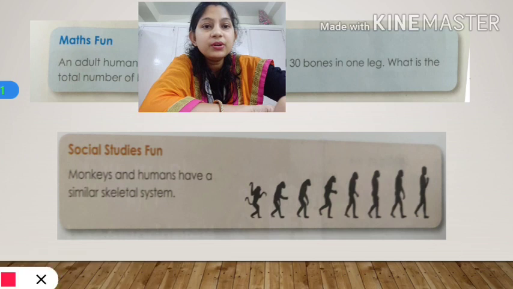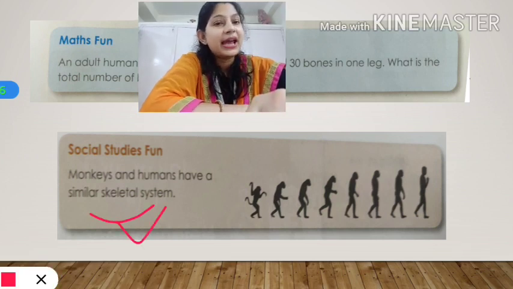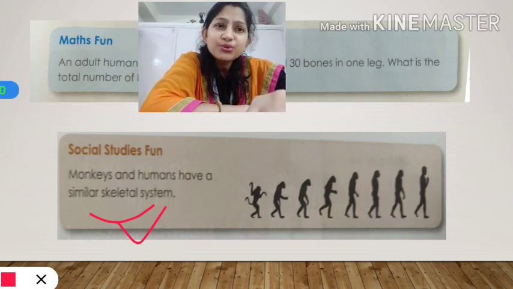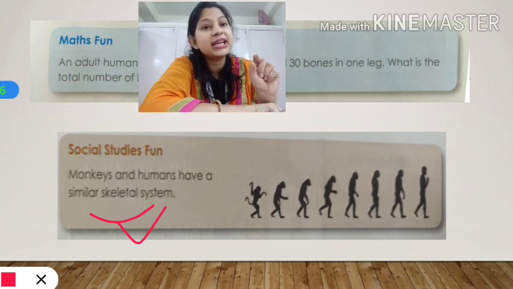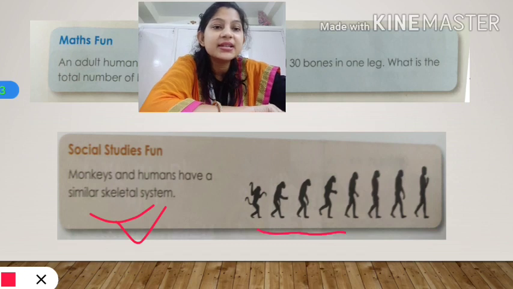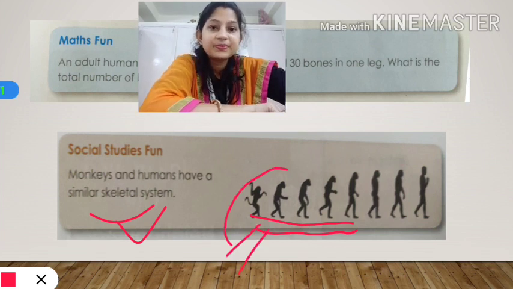Okay, so monkeys and humans have similar skeletal systems. You may have heard in some movies or news, or if you watch Discovery or National Geographic channel, the sentence that our ancestors were monkeys. Yes, have you heard that line? This is the reason why it is called so. We and monkeys have similar skeletal systems.